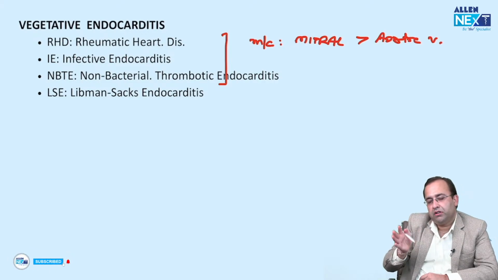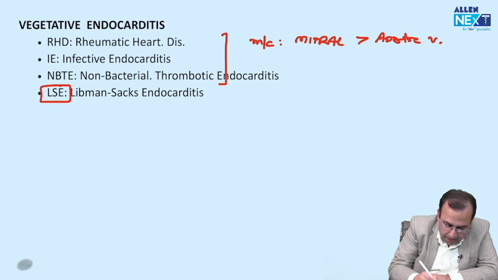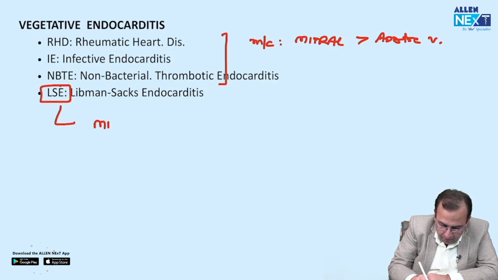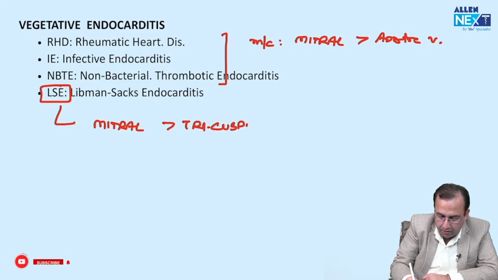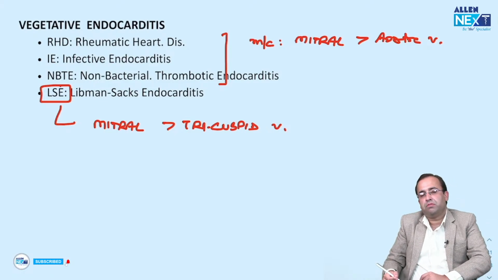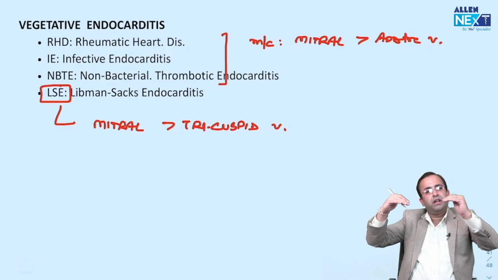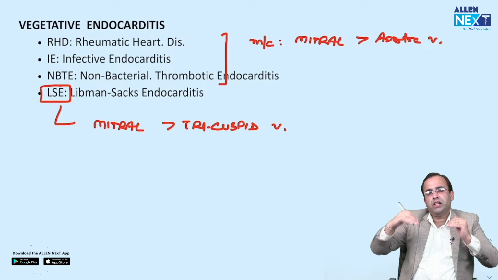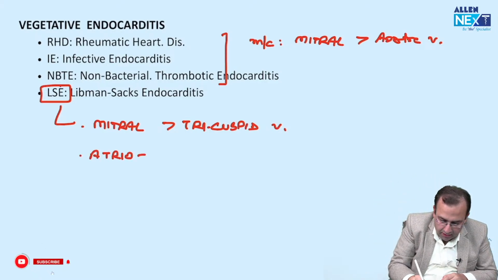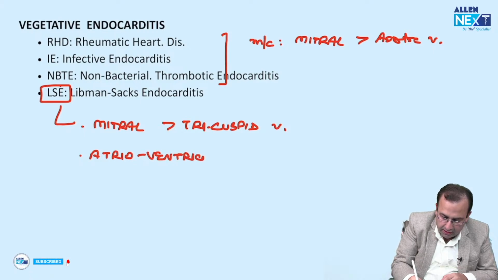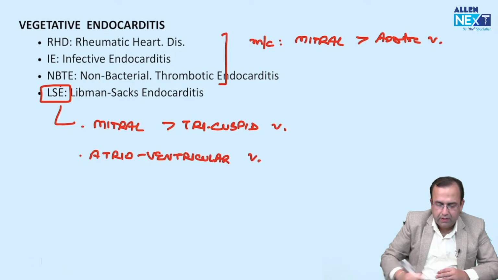That is, they affect the left side of the heart. Versus Libman-Sacks endocarditis, where most common valve affected is mitral, followed by tricuspid. I can safely say Libman-Sacks affects atrioventricular valves.